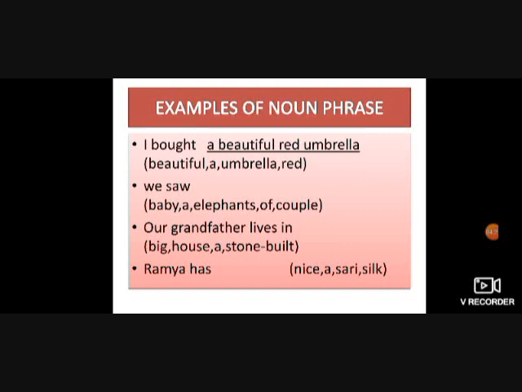Here the word is umbrella, which is a noun. So it is a beautiful red umbrella. I bought a beautiful red umbrella. So when we use the order article, adjective, noun, the sentence is looking complete, isn't it? Now you have to use the same order and do the remaining three sentences.